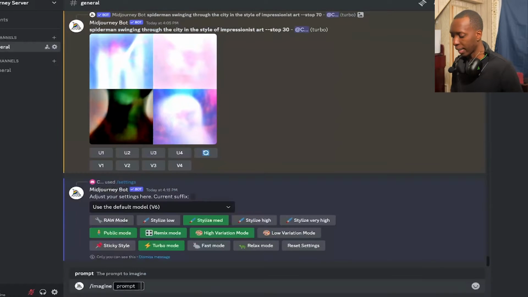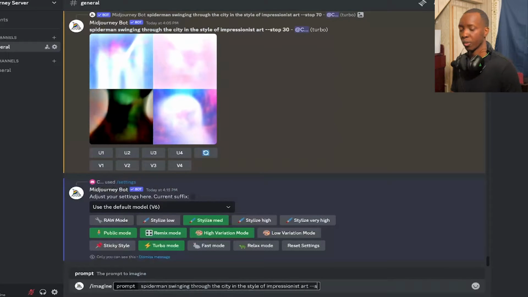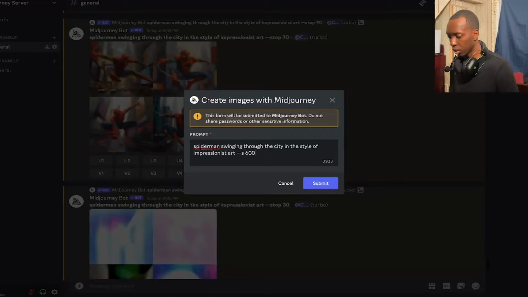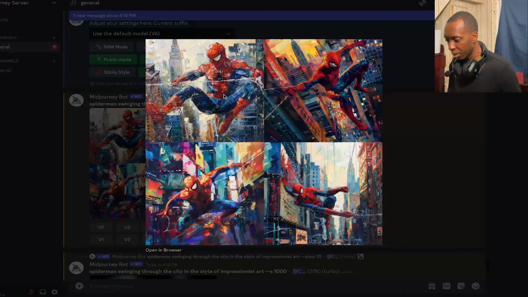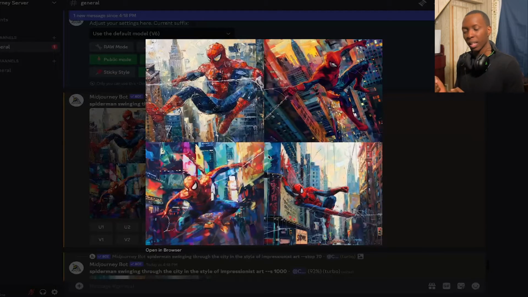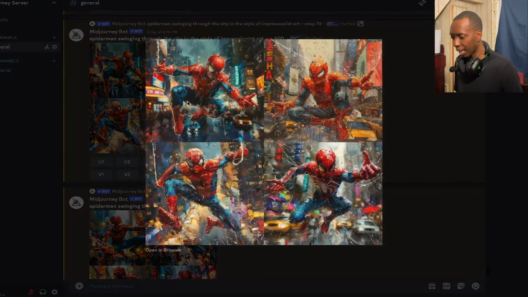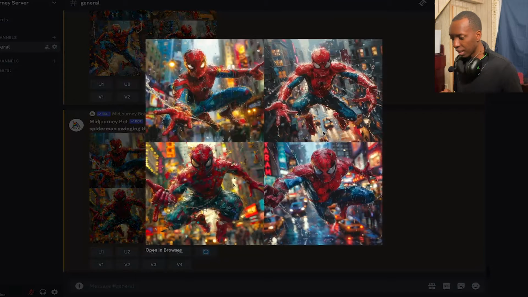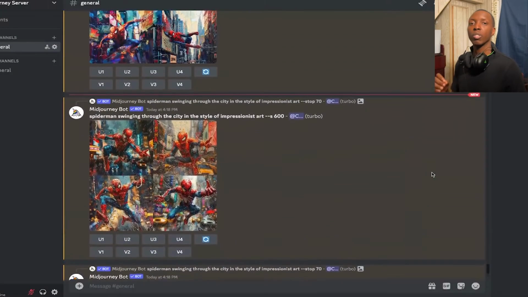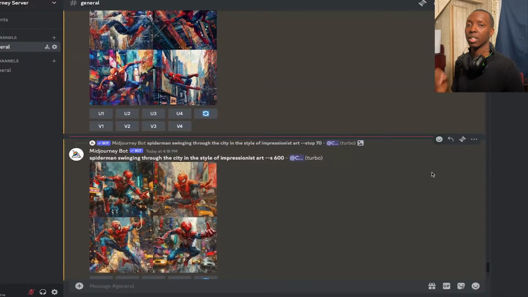So definitely remember to utilize that in your prompts, because you can get some very different images using that. I'll try that right now. Dash dash S, which is the short version for Stylize, and we can do 50, and we can remix this 600, 1000. So here we have the same Spider-Man images at a 50 stylization, so it actually becomes more 90s feeling, which is really cool. Then you have at Stylize 600, and it starts to get a little bit more futuristic looking. And then if we did Stylize 1000, now this kind of looks like movie art. So please remember that these parameters can drastically change what you're getting out of your prompts.